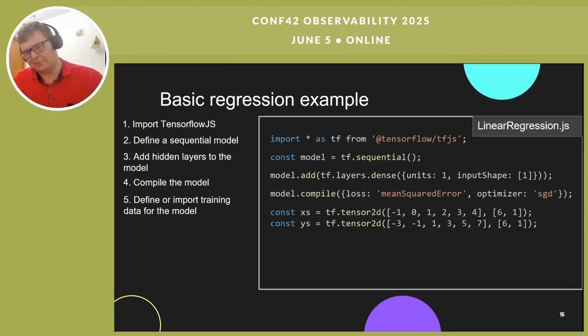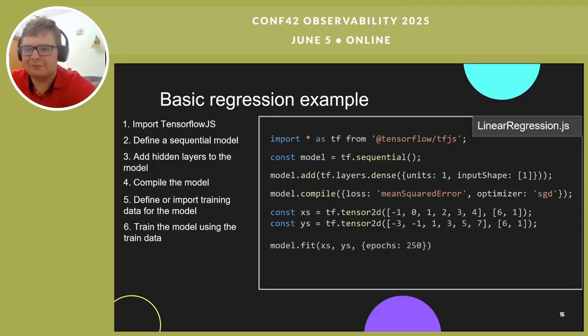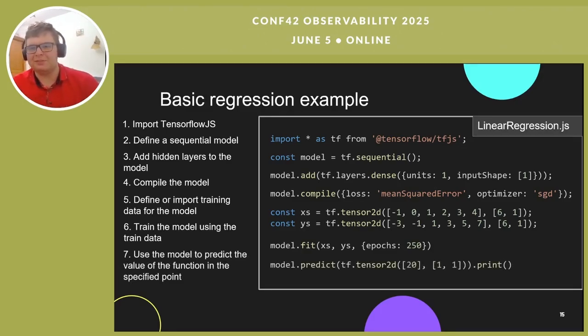In 1, it's 1. In 2, it's 3, and so on. So now the question will be, which is the function? It's pretty hard to find out. But once the model is trained, it can easily predict it and say, okay, if at this point it's like this, okay. And then I'll ask it, what would be the value of the function at point 20? And the model will say, okay, based on the function, it will be whatever. It will be 35 or something like this. I don't know. I'm not good at math. I didn't compute it. I just shot you a random number. But this is how the model will work. You try to predict the value of the function at point 20.